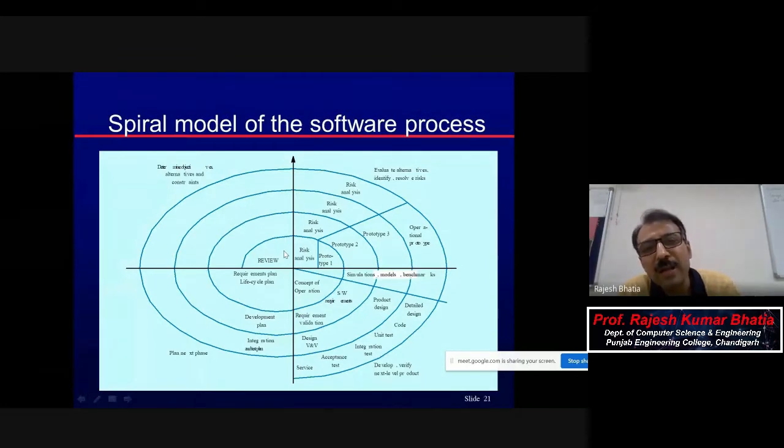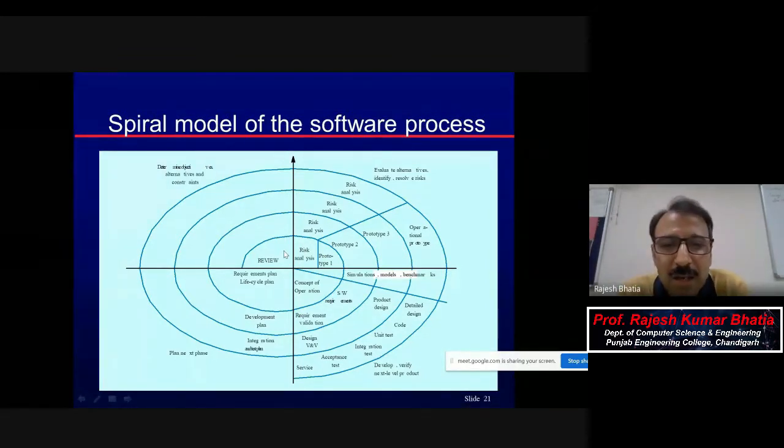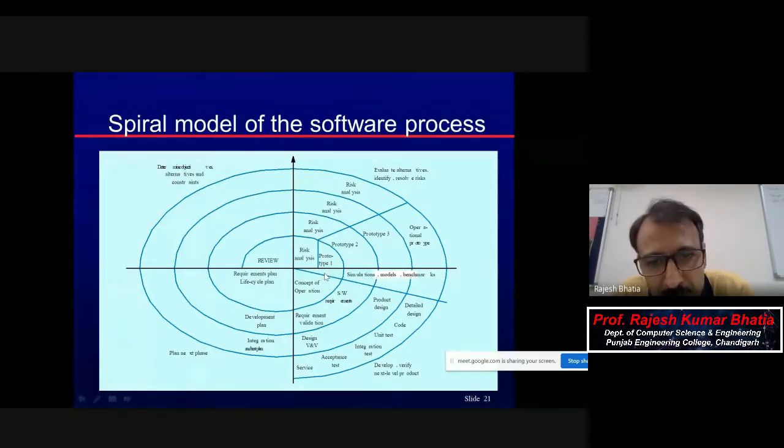So these kinds of risks will be resolved, and after that you will come up with prototype one, which is a very brief prototype, maybe on paper, maybe a model, or maybe a zero level data flow diagram, anything. So we are in this spiral, the innermost spiral. First level requirements, then very brief requirements, then risk analysis, and then you will develop a prototype. That prototype is a kind of simulation. These are all simulations. Maybe your zero level data flow diagram is also a simulation.